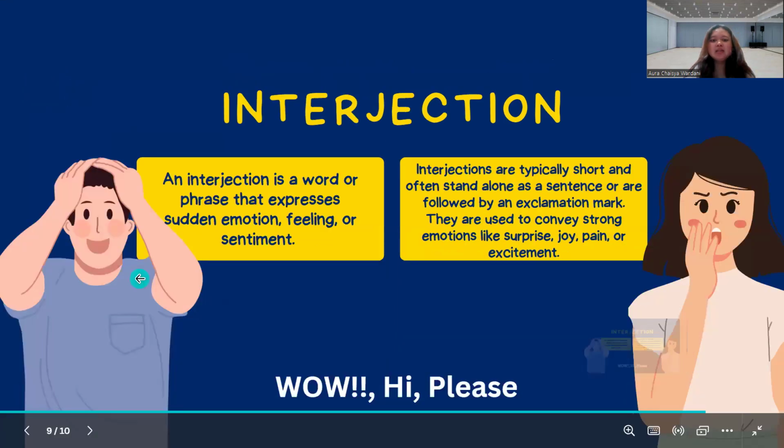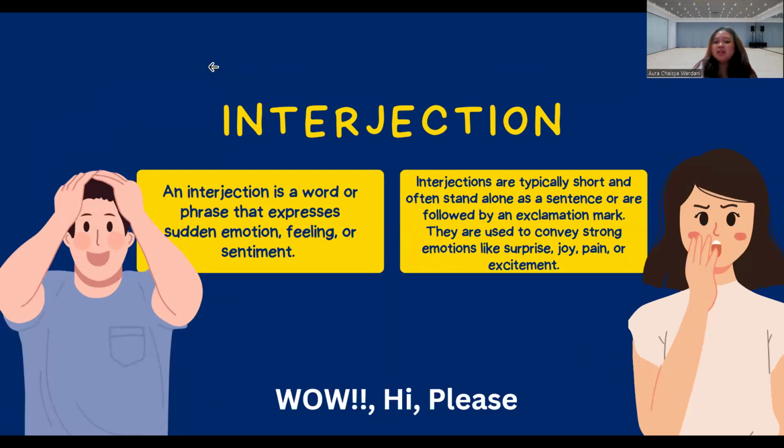And the last is interjection. An interjection is a word or phrase that expresses emotions, feeling, or sentiment. Interjections are typically short and often stand alone as a sentence or are followed by an exclamation mark. They are used to convey strong emotion like surprise, joy, pain, and excitement. And the examples are like: wow, that's amazing, or ouch, that's hard.